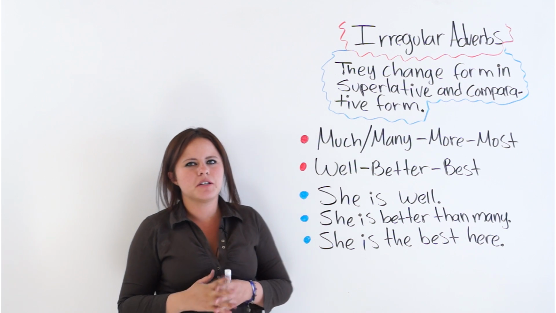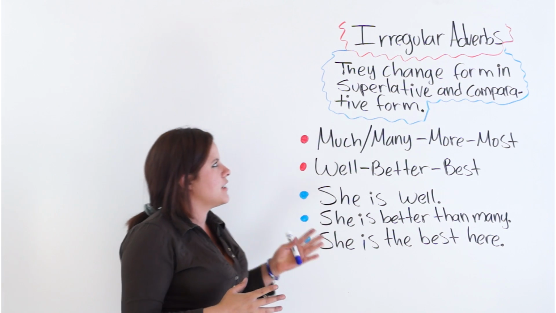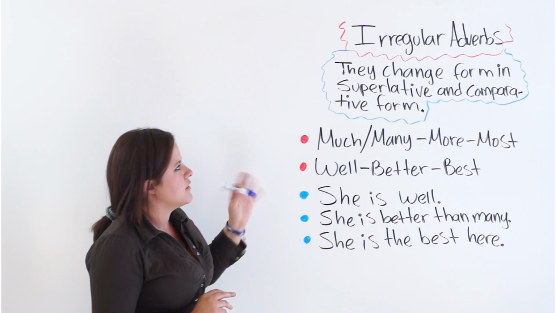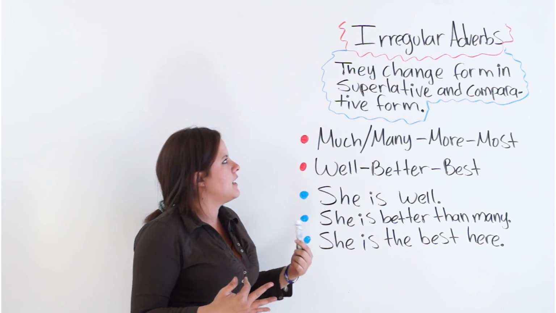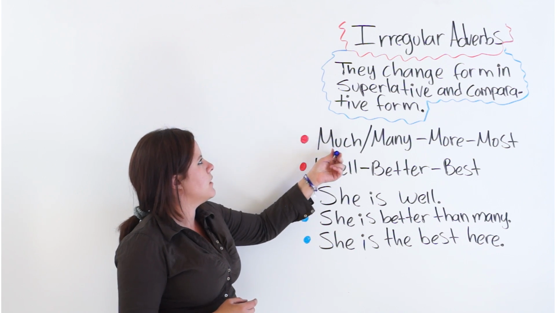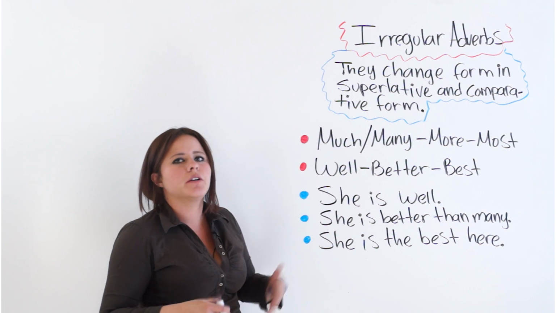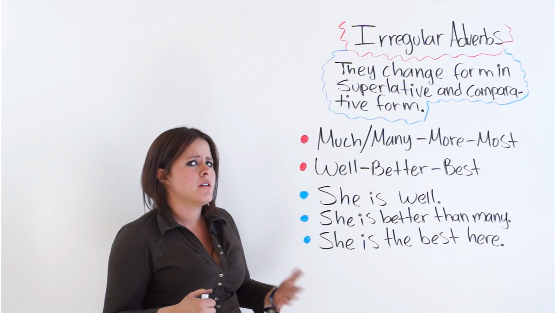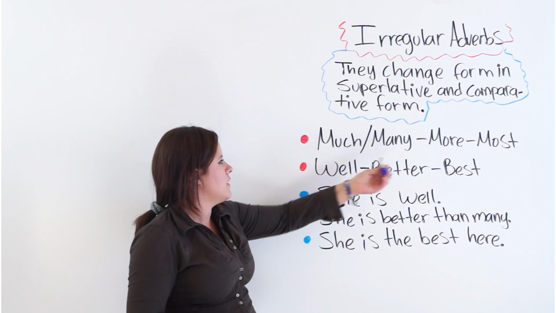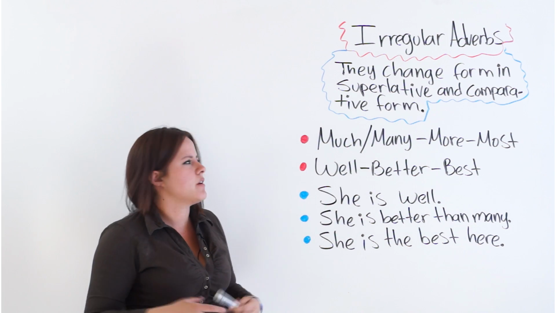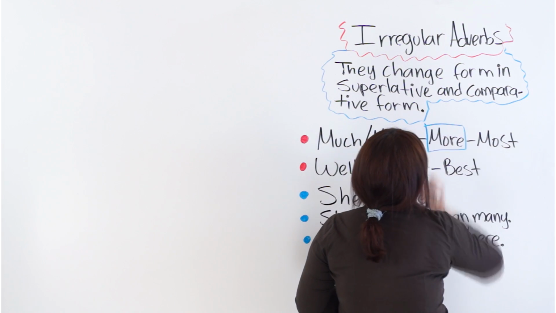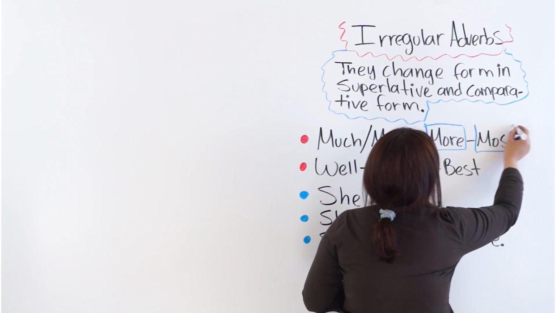In today's video I will be talking to you about irregular adverbs. I have a note here for you on the board that says they change form in their superlative and comparative form. Okay, we know that, for example, much is an irregular adverb. We know that adverbs describe, limit actions or verbs, right? So much and many are adverbs and they are irregular. Their comparative form is more and most.